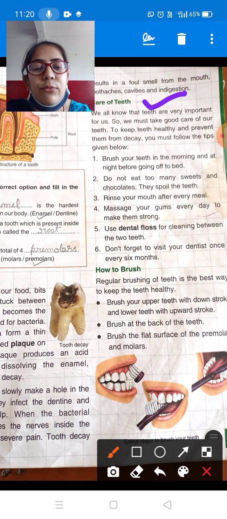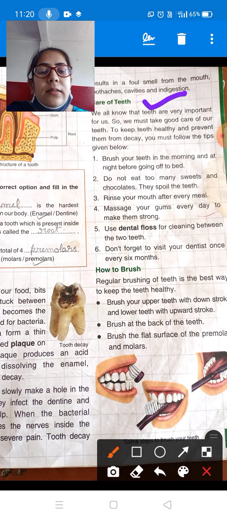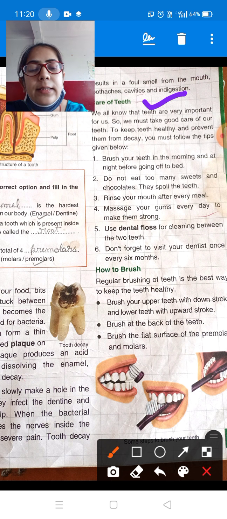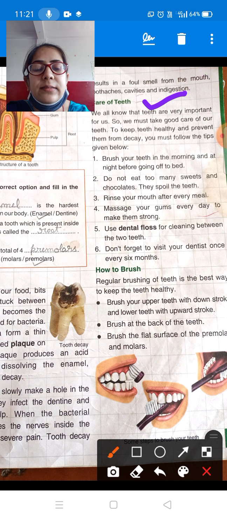Okay. Use dental floss for cleaning between the teeth. If you are feeling that any food particle is stuck to your teeth, then use dental floss. What is dental floss, students? Dental floss is a thread which can be inserted between the two teeth, and then those teeth can be cleaned. So we should use dental floss for cleaning between the two teeth.